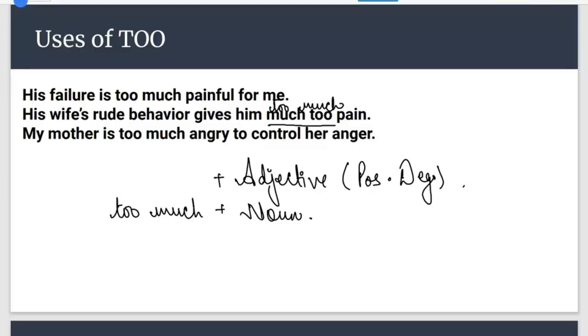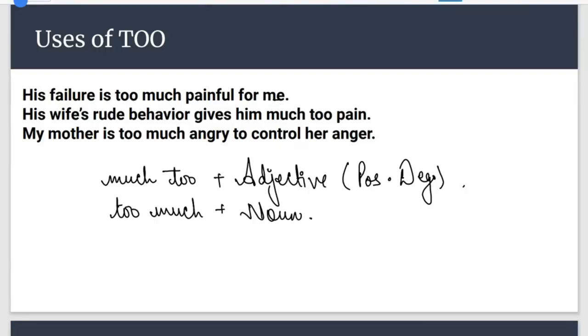But when it is used with adjective, instead of too much, we use much too. Whenever too and much, both the words are used with adjective positive degree, it is used in much too format. When it is used with noun, it is used in too much format. Am I clear with this?